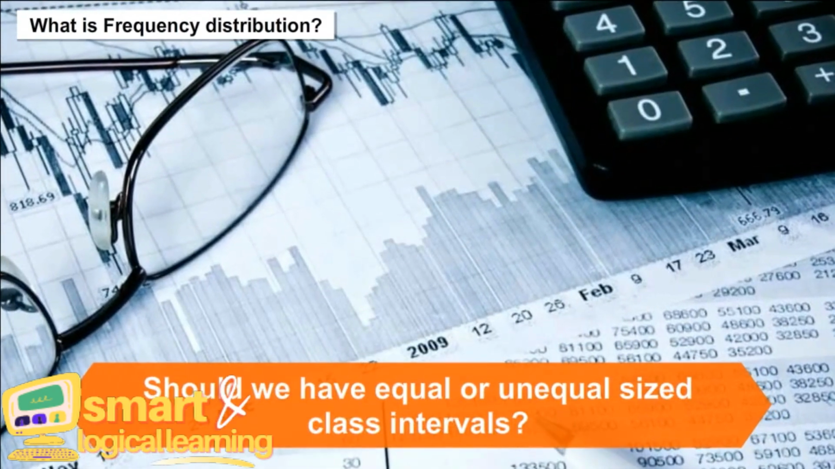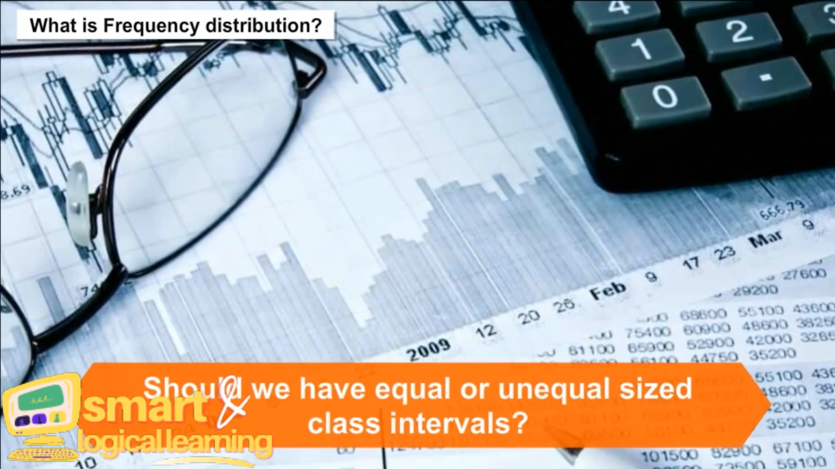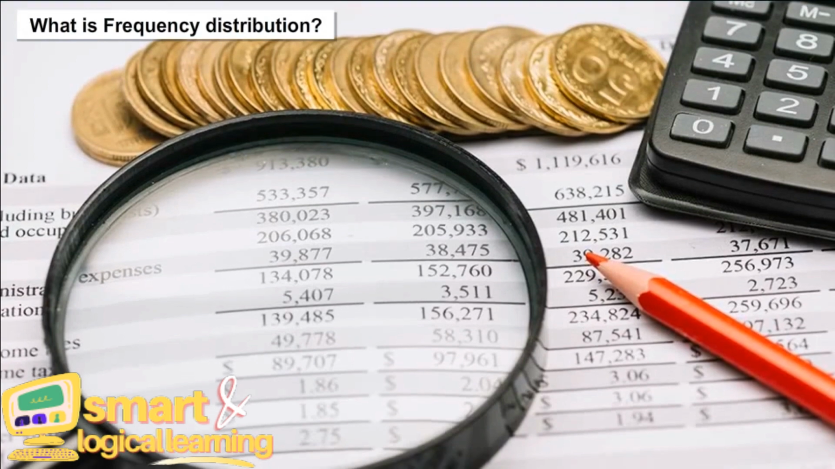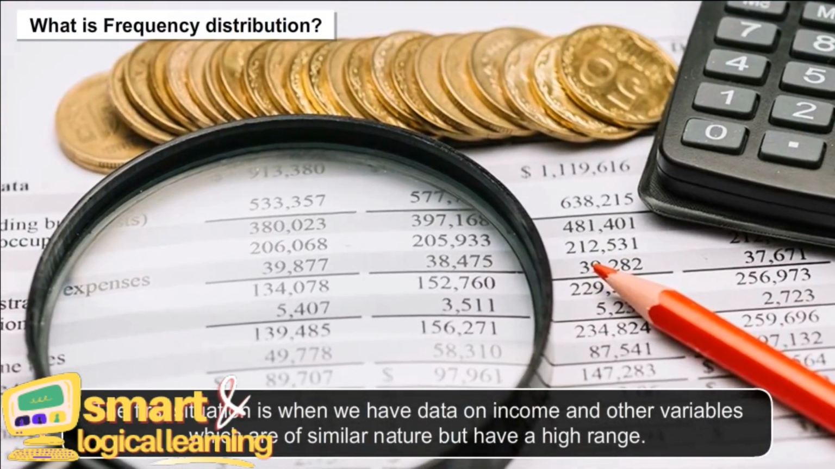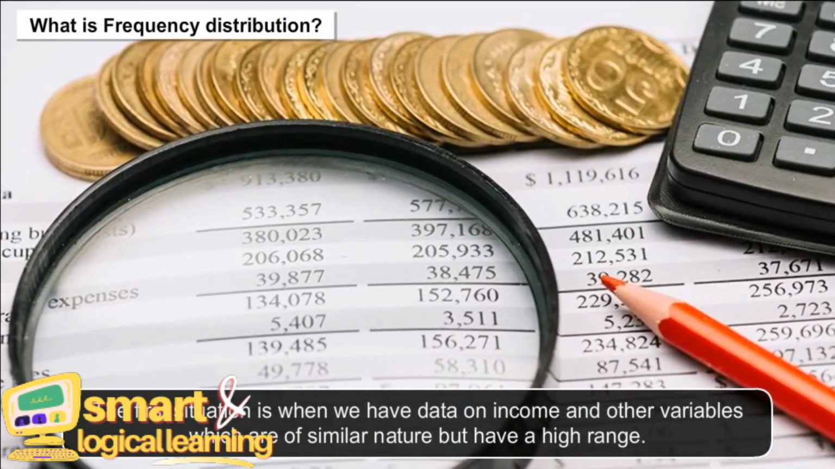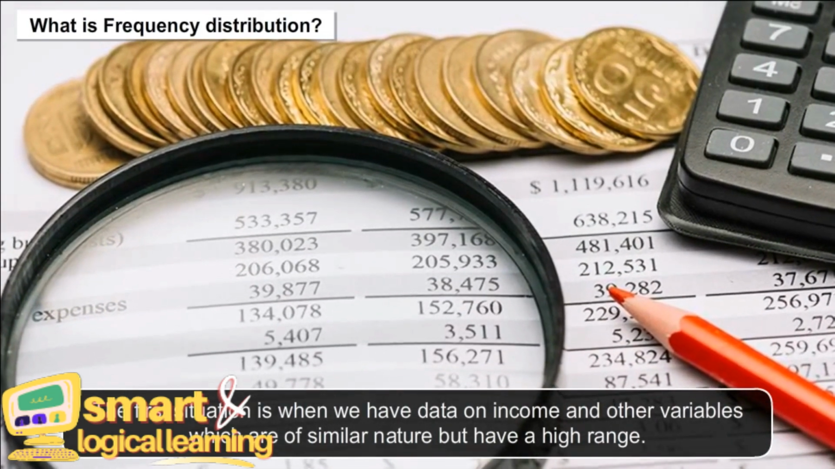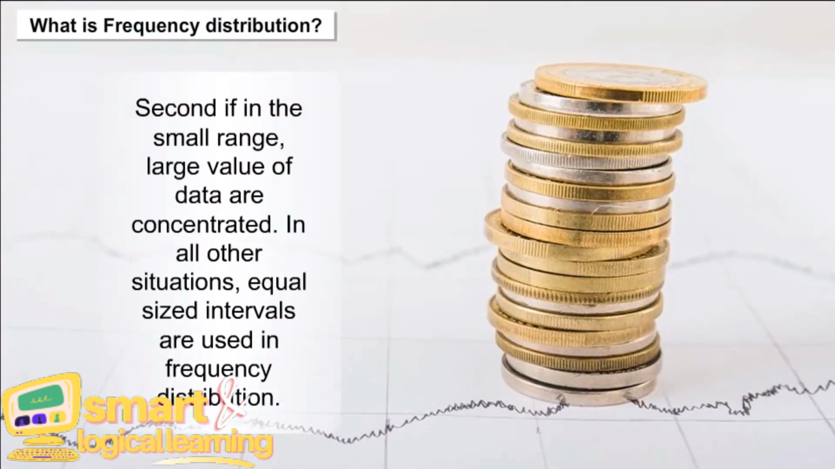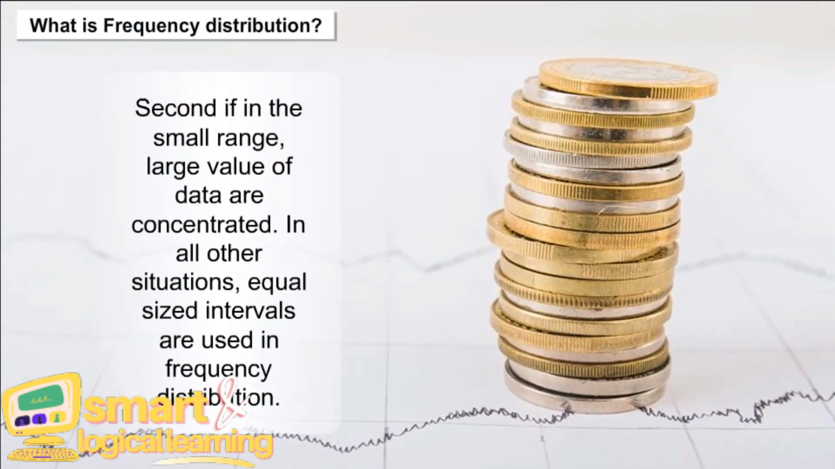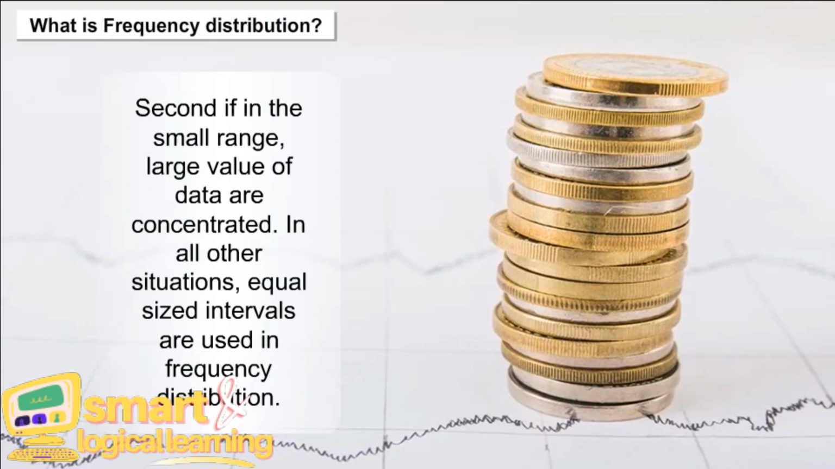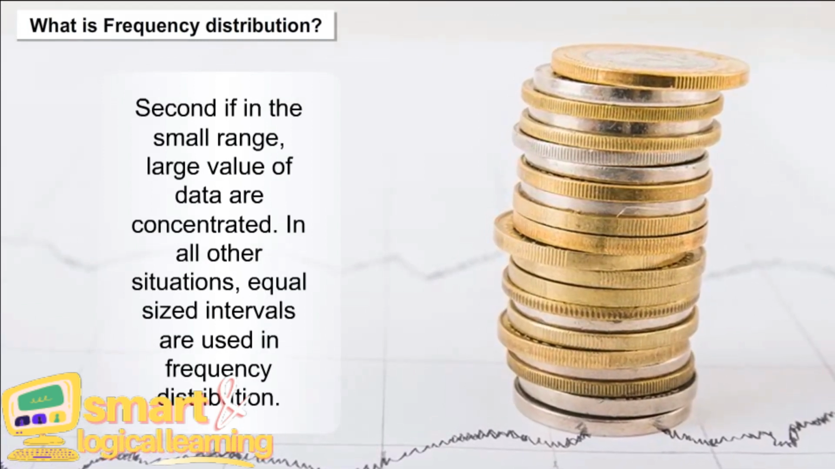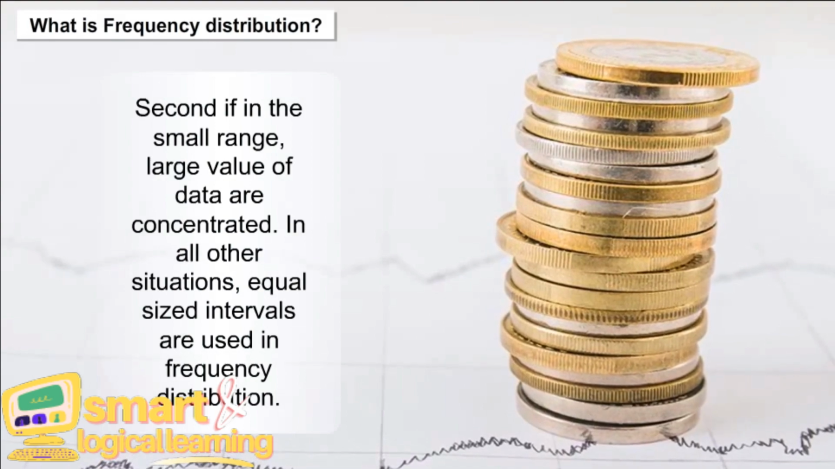Should we have equal or unequal sized class intervals? We use unequal sized intervals in two situations. The first situation is when we have data on income and other variables which are of similar nature but have a high range. Second, if in a small range, large values of data are concentrated. In all other situations, equal sized intervals are used in frequency distribution.